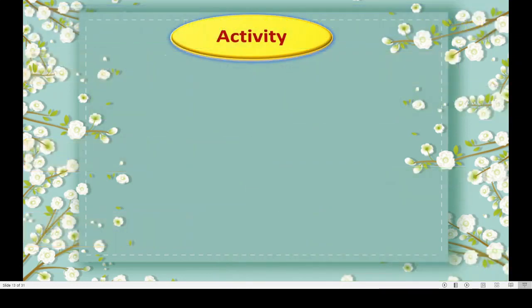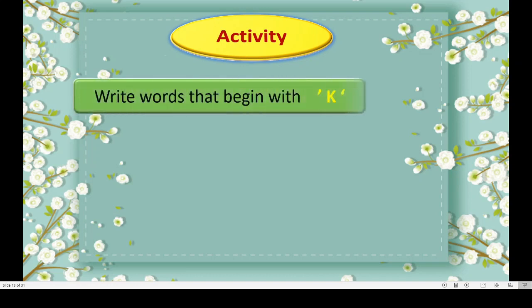Now activity is there. Write words that begin with K. Again here you can pause our video and you can write words that begin with K. Now I will write here kite that begin with K. K-I-T-E, kite. Next, key. It is in our poem. K-E-Y, key. Then king. K-I-N-G, king.